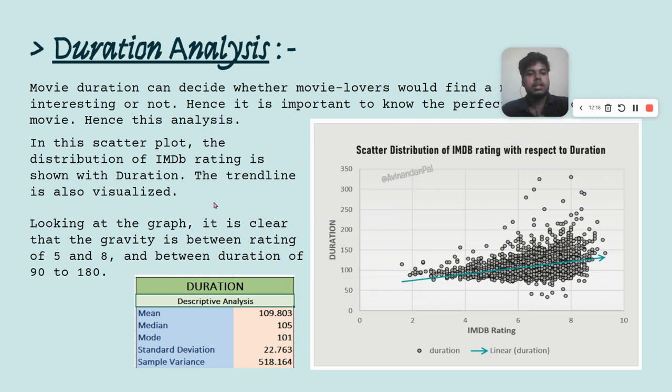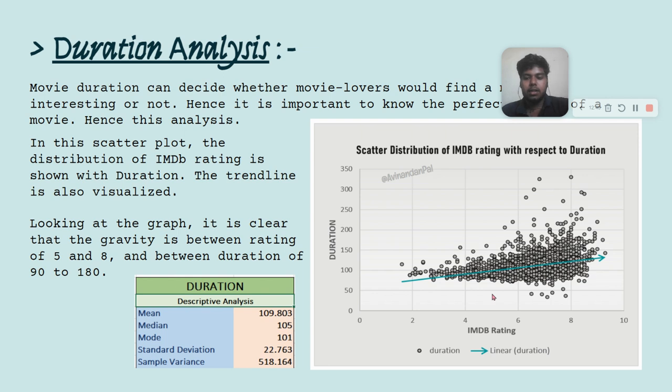The next analysis is done on duration. And yeah, duration is an important factor for deciding how interesting it will be for the users to keep their interest going on. Right, so the mean of the duration is 109, like 1 hour and 40 minutes. Median and mode are also similar, and standard deviation is also shown in this chart. And this is a scatter plot, as it was specified by the client to be there for the analysis.